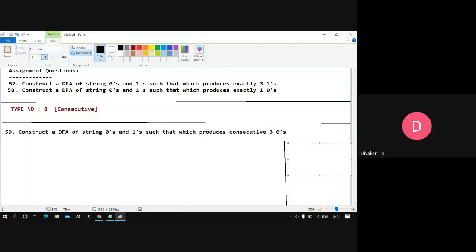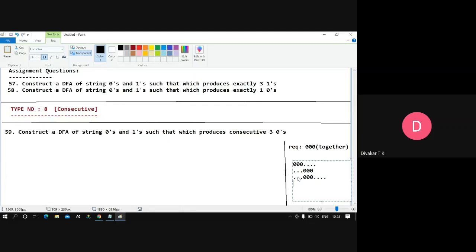Okay, now. So what is the requirement here? Three zeros should be together. That we call consecutive, meaning it may be anywhere: starting, ending, anywhere. For example, starting with three zeros and ending may be anything. Or starting may be anything and ending with three zeros, or starting may be anything, 000, and ending also may be anything.